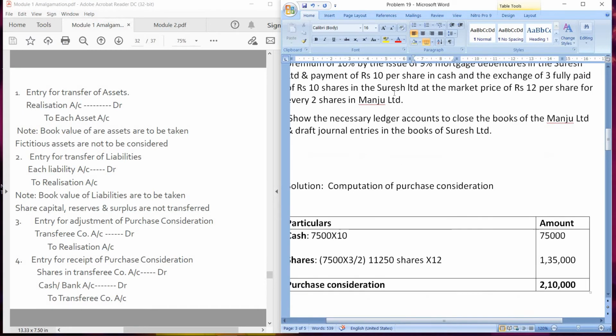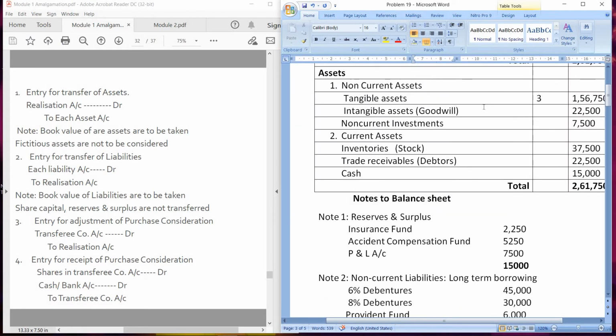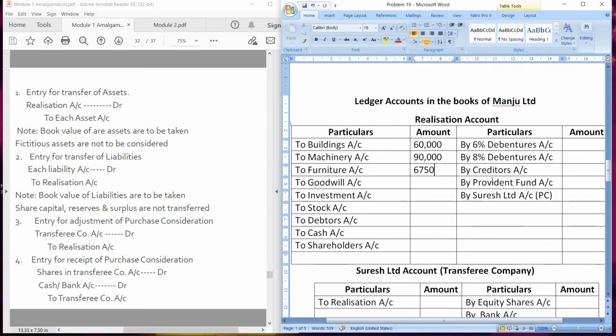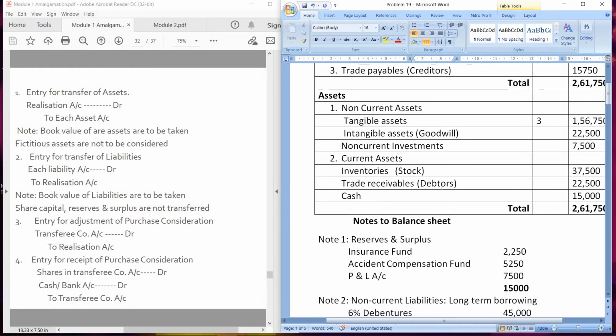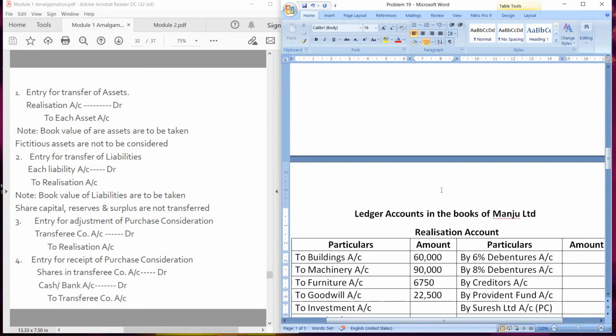Next, to goodwill account, which you will get in the balance sheet, 22,500. Next is investment account, 7,500.